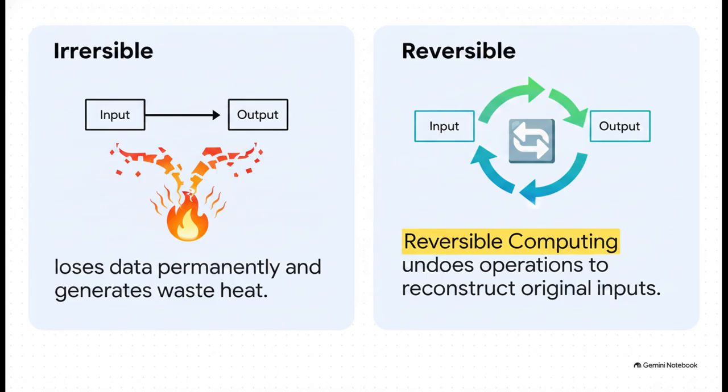The legendary physicist Richard Feynman was actually deeply interested in this. He concluded that if a computation is truly reversible and no information is permanently lost, there is actually no theoretical minimum energy required for the computation itself. I know it sounds like actual magic, but it's pure physics.